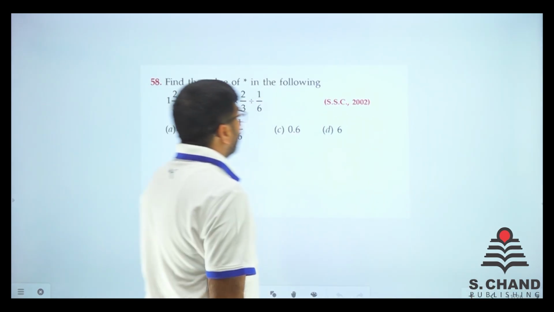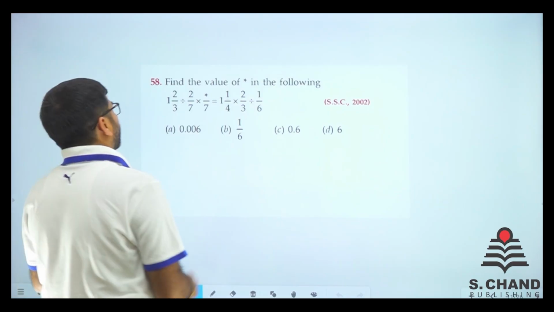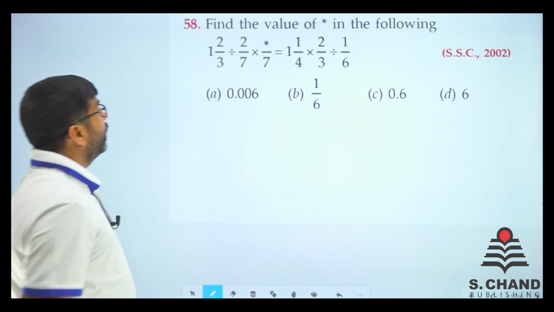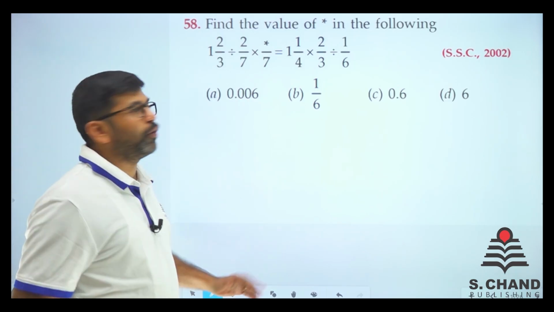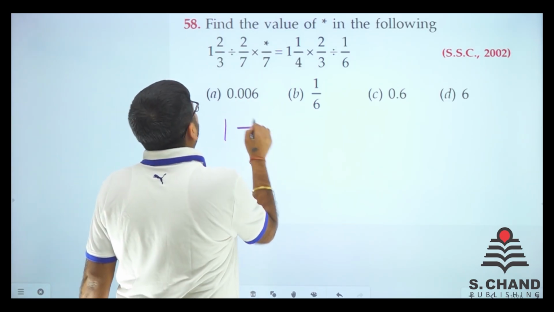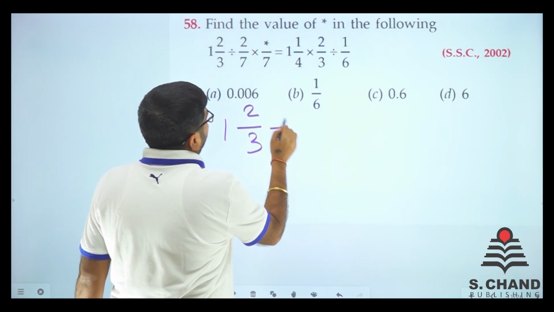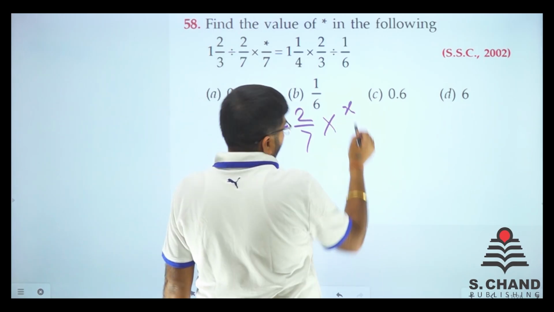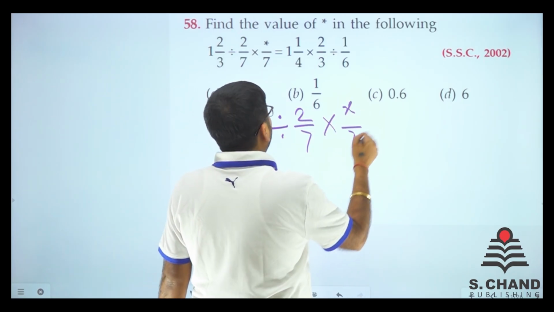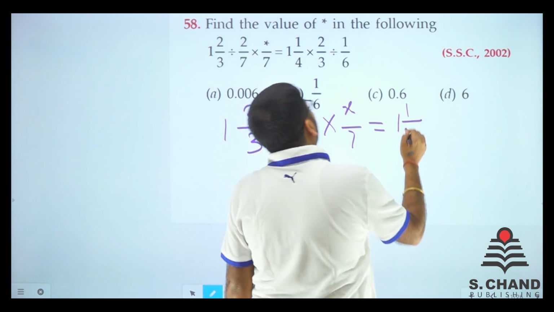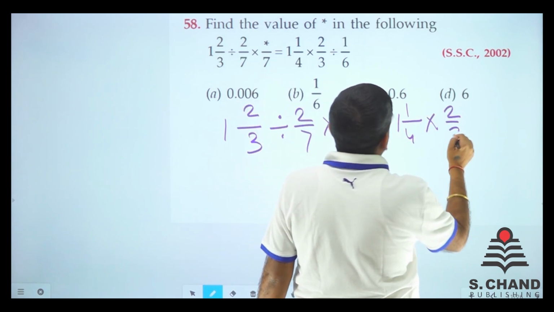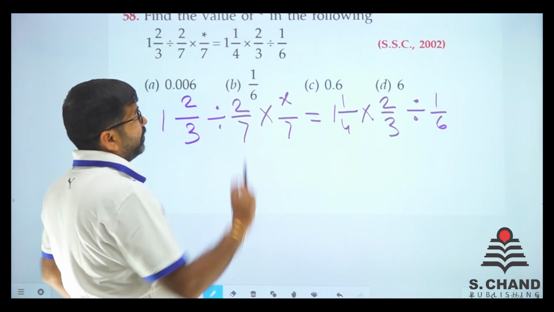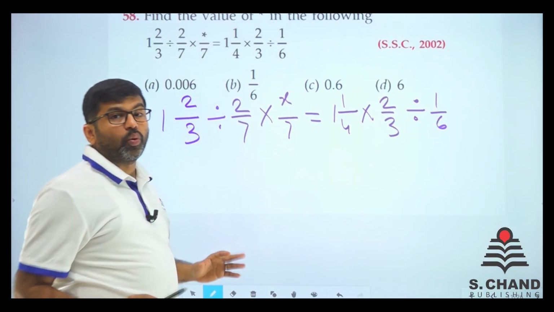Here we go. We have an SSC previous year question. Find the value of star in this. I don't know what the star is. See how to do these type of questions. First write whatever is written. So 1, 2 by 3, divided by 2 by 7, into star. So I write it x by 7. 1, 1 by 4, 2 by 3, divided by 1 by 6. After writing this, you must know one thing.